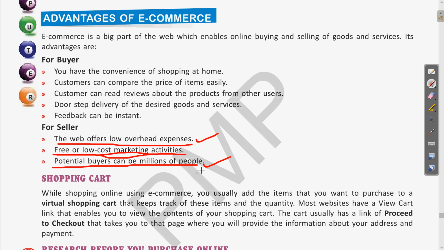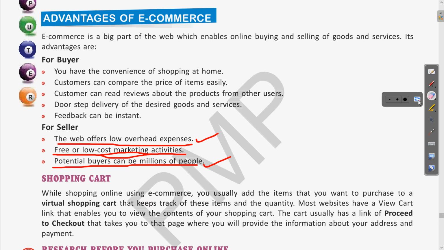So the reach of the product is increased using these e-commerce platforms, or this business which is done using the different online mediums. Clear? So these are the different advantages of e-commerce from the buyer's perspective as well as from the seller's perspective. Clear? Now next is shopping cart.